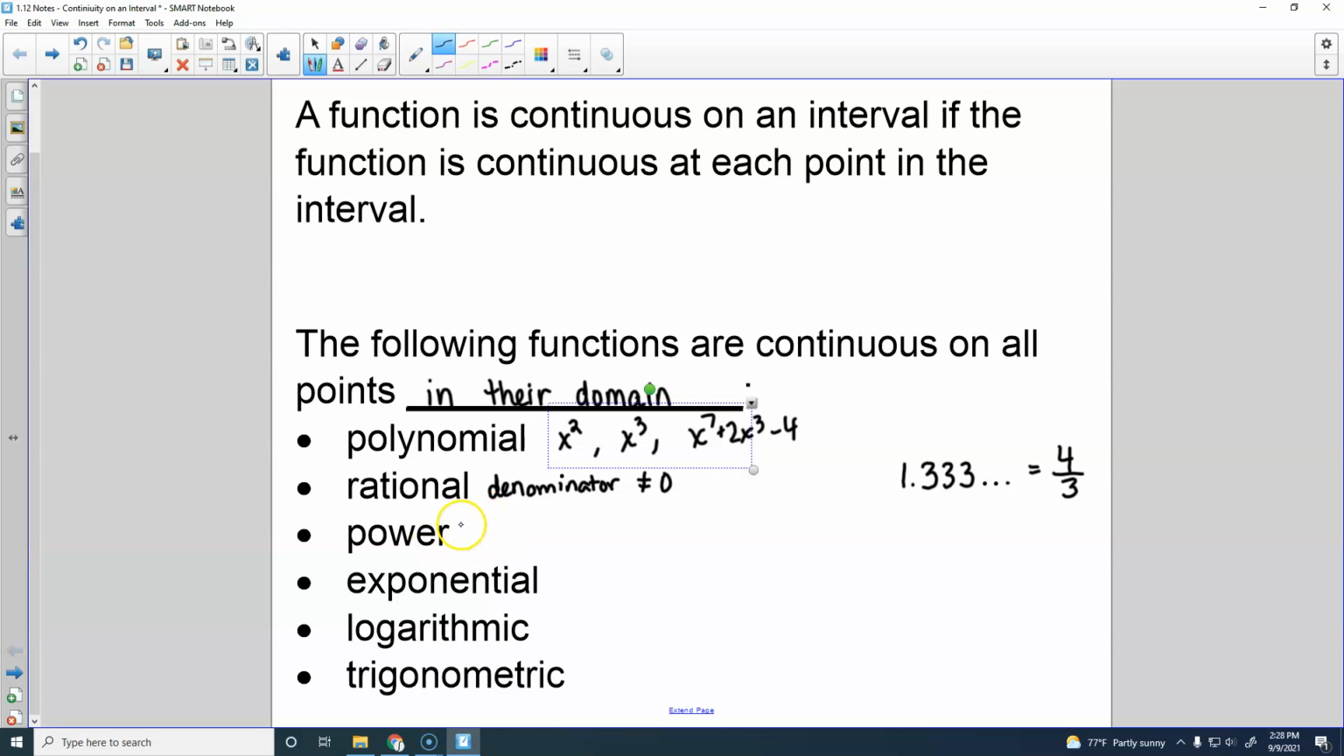All right. A power function can be x to any power, which would include stuff like x to the 1/2 power and x to the 1/3 power, or it could just be like x to the 7th, which is also a polynomial.